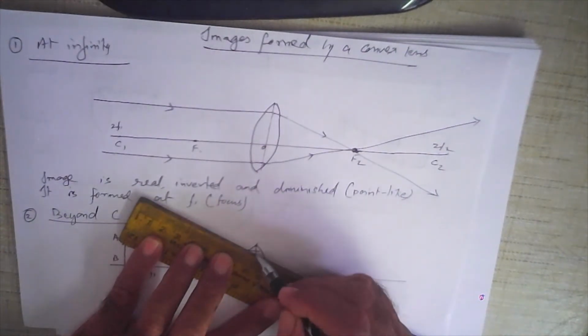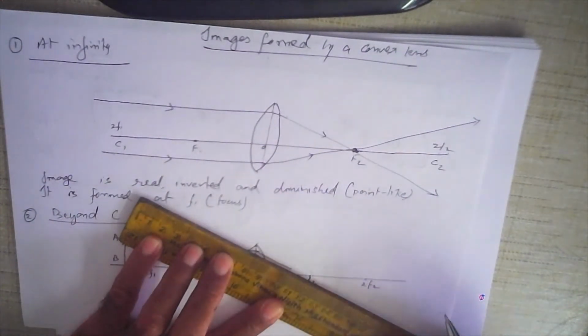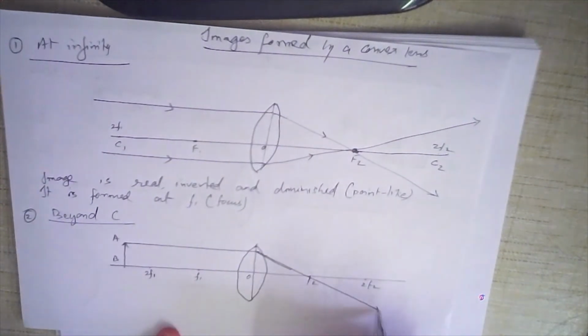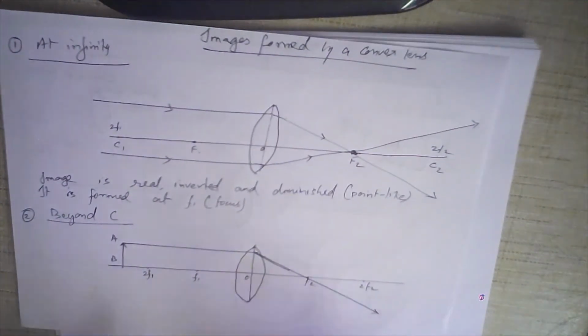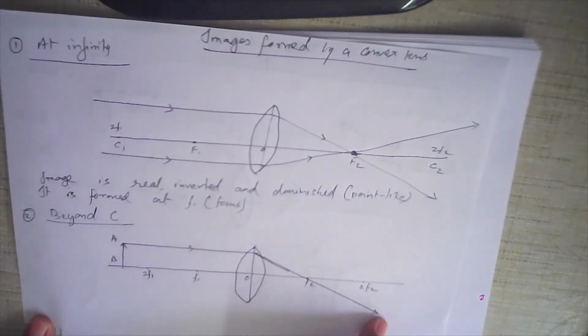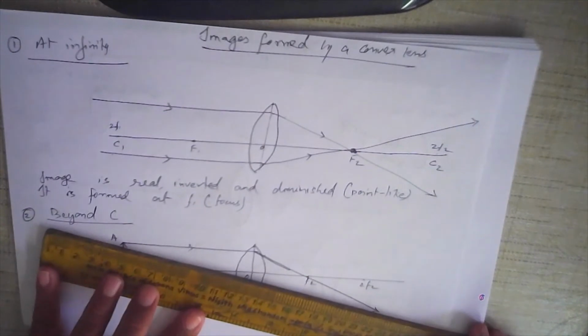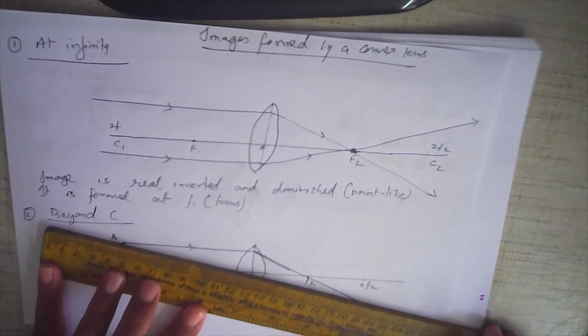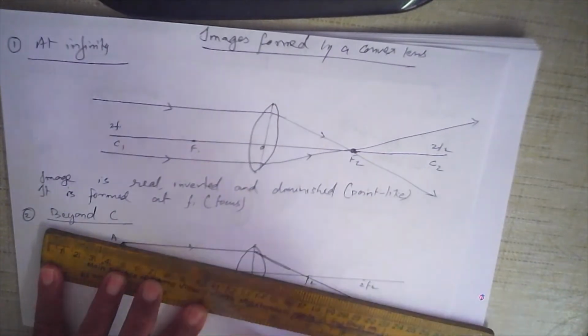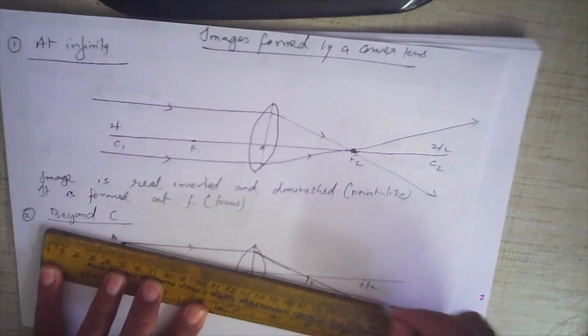It is converged. That's why it is called a converging lens. It is converged, and it passes through F2 on this side. The other ray of light passes through the vertex O and comes out on the other side this way.